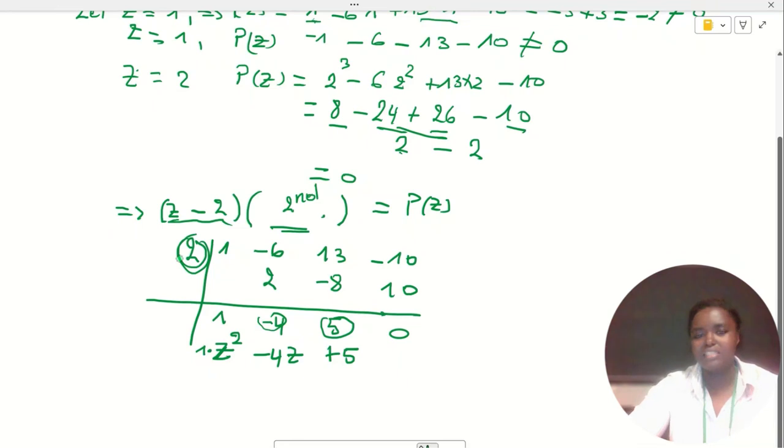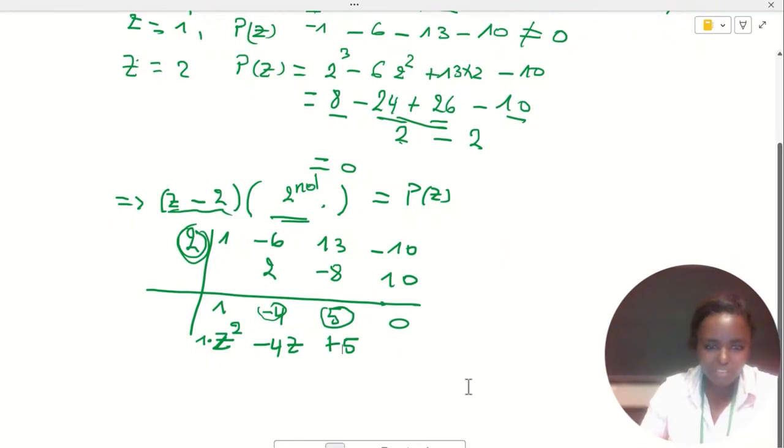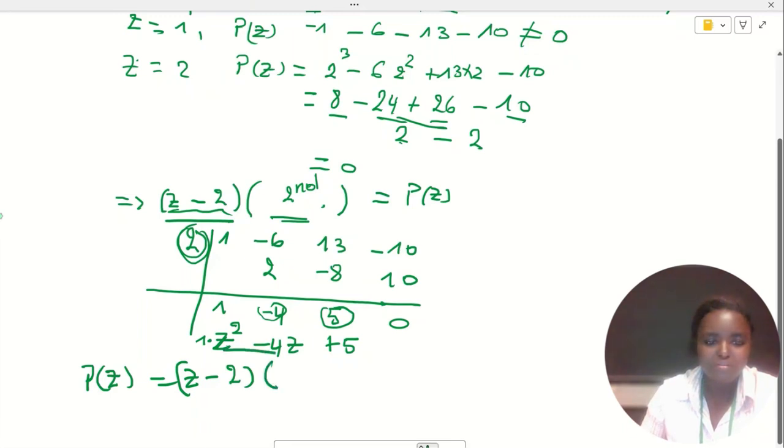So our polynomial is factorized as p(z) equal to z minus 2 times z squared minus 4z plus 5.